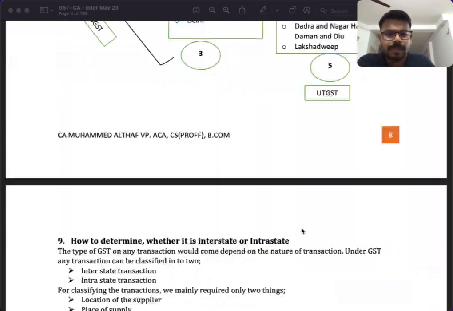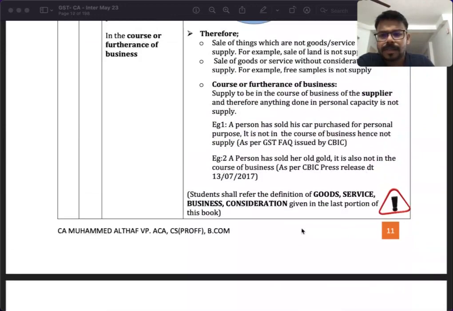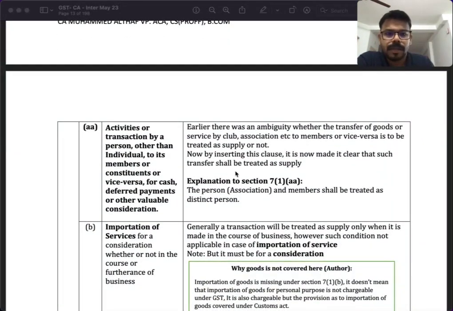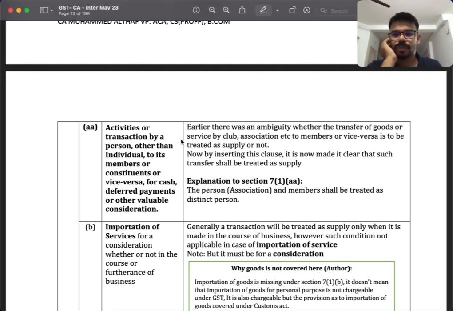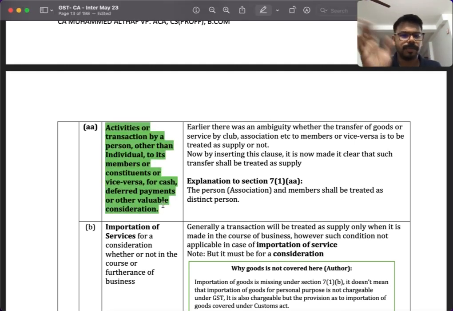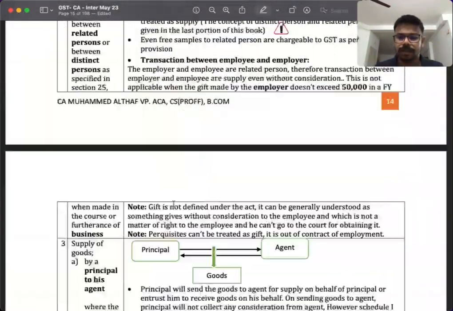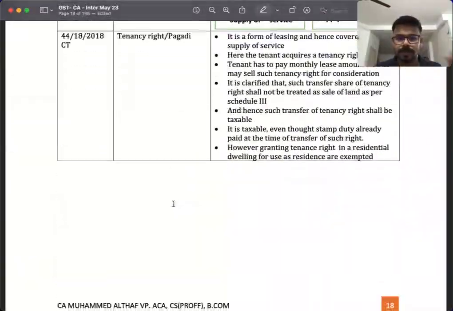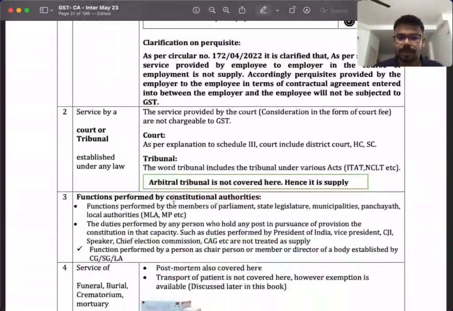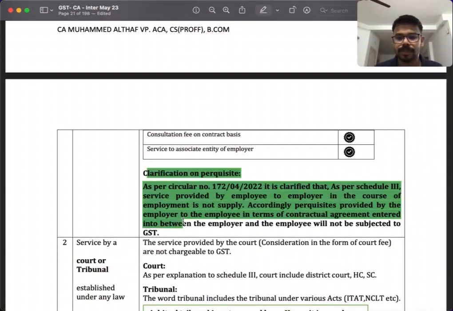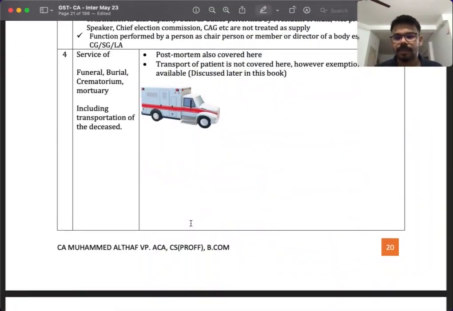In the first chapter we have no amendments, and in the supply chapter, the amendment they have made is this one. I think you might be aware of this. In section 7 they have inserted new clauses. All of you might be aware of that. Next, there are no amendments here. In section 7 we have one amendment, and then in schedule 3 a new clarification has been inserted. That is one amendment.